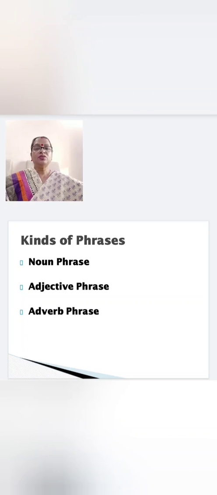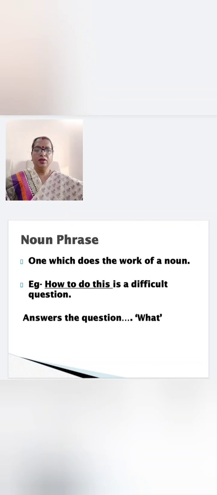There are many kinds of phrases. You have studied last year noun phrase, adjective phrase, adverb phrase. Let us revise with the help of some of the examples of these phrases. What is a noun phrase? One which does the work of a noun. That means a phrase that does the work of a noun is a noun phrase.